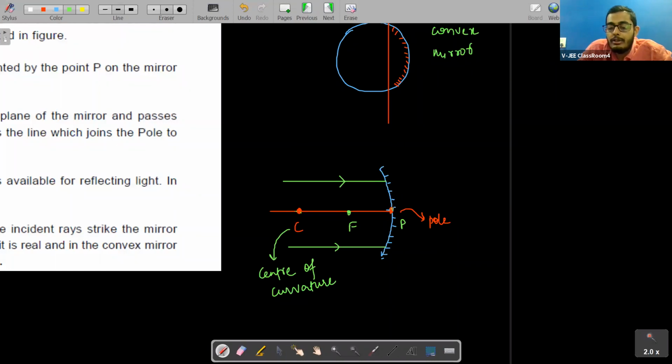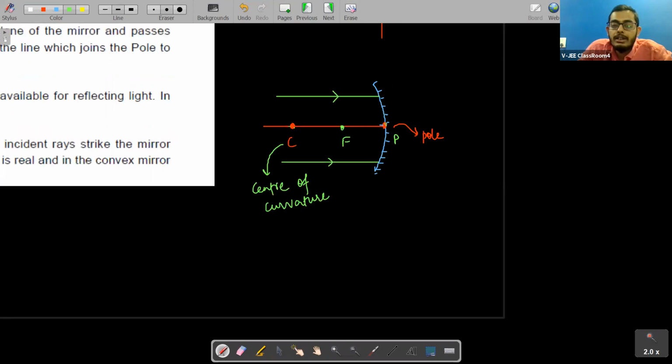We are talking about para-axial rays here, students. What does para-axial rays mean? It means that the incident rays are very close to the principal axis. So very close to that is why it is known as para-axial rays. So we talked about center of curvature, we talked about focus, we talked about pole.